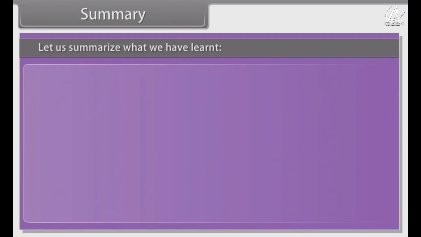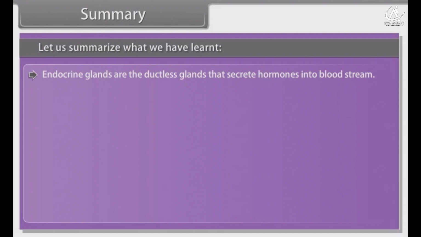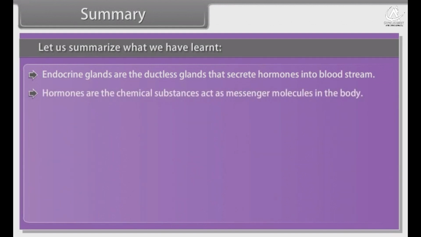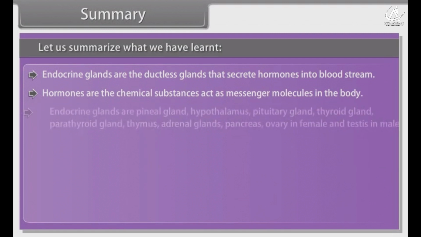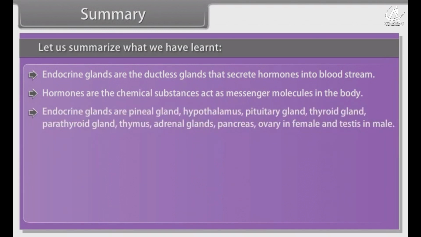Summary. Let us summarize what we have learnt. Endocrine glands are the ductless glands that secrete hormones into the bloodstream. Hormones are the chemical substances that act as messenger molecules in the body. Endocrine glands are the pineal gland, hypothalamus, pituitary gland, thyroid gland, parathyroid gland, thymus, adrenal gland, pancreas, ovary in female, and